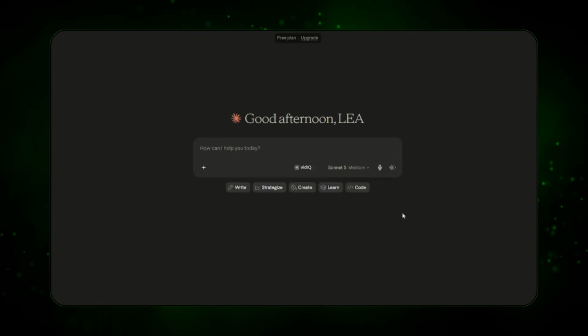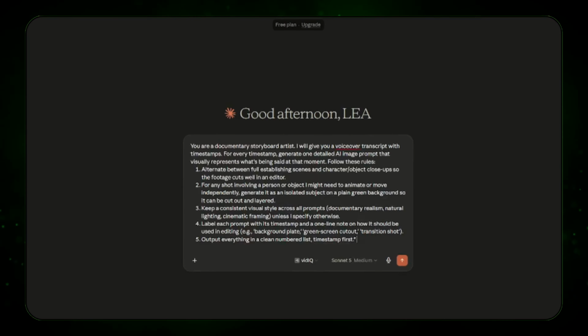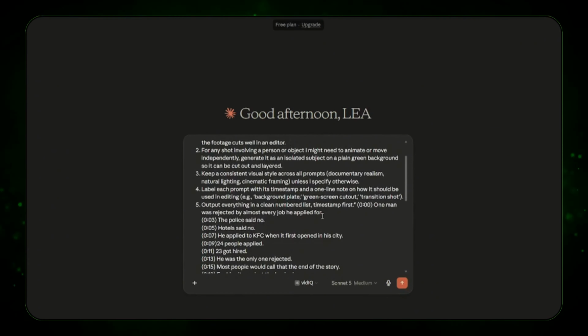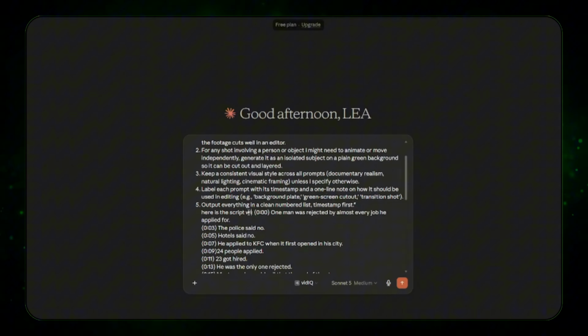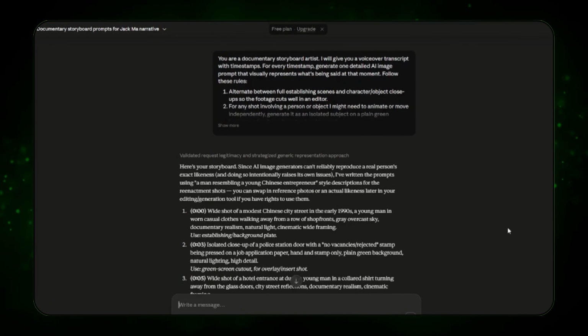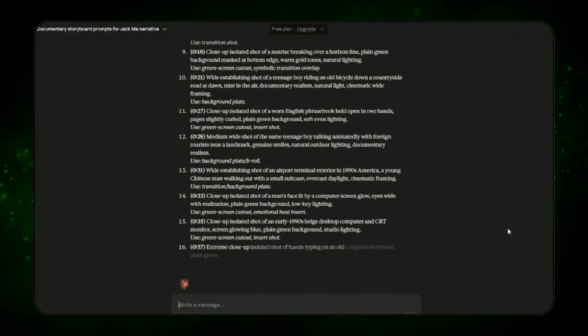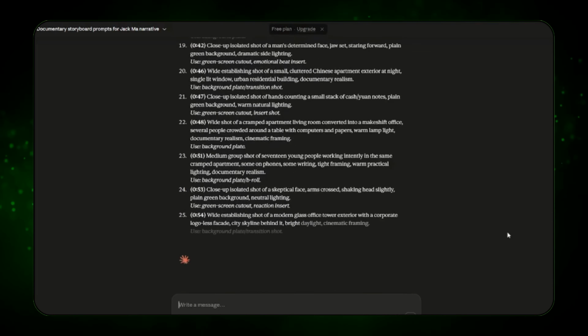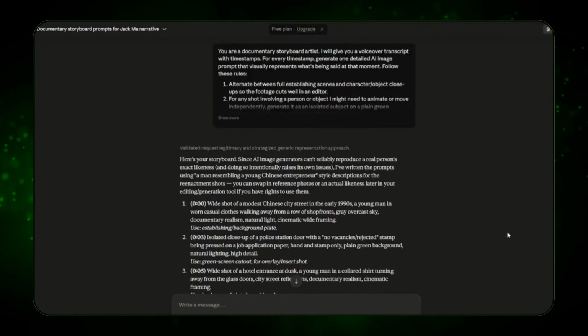Let's keep going. Now go to Claude AI. It's usually best for image prompts. Open a brand new Claude chat, paste in your timestamp transcript, then give it this master prompt. I have linked it in the description for you too. What this does is turn your entire voiceover into a ready-made shot list. Every scene, every cutout, every transition already planned out before you touch an editor. You're not guessing what image goes where anymore.